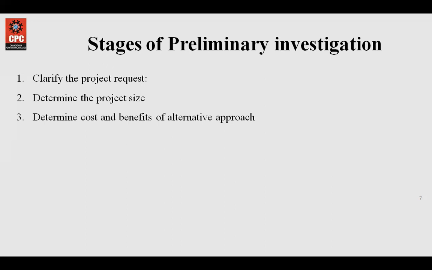Then determine the cost and benefit of alternative approaches. There can be more than one approach to solve a particular problem. So the analyst must analyze the cost and benefits of all the alternatives. For example, take a publishing company which is trying to automate their billing, production and storage system.